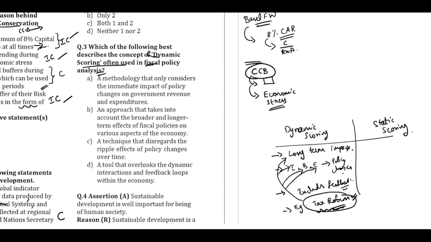But on the opposite side, when we look at the fiscal policy from the static lens, it will just study the immediate impact. Here if you go for long-term impact, here it is just the immediate impact. And what will be the immediate impact? Here we were studying the impact on the individuals, the business, the economy, the macroeconomy. But here we'll just study what will be the impact on the revenue, what will be the impact on the expenditure and all of this. And this will ignore the feedback from the economy.